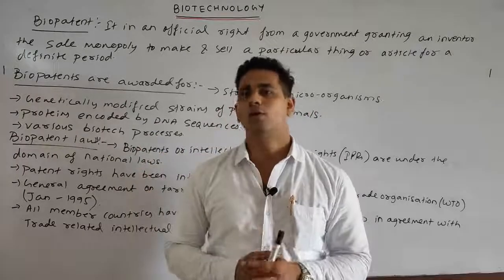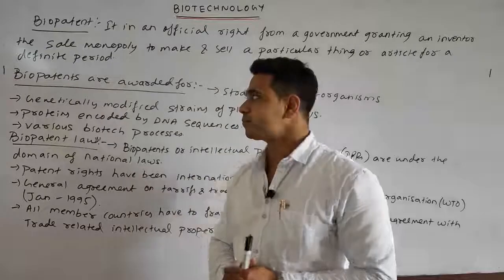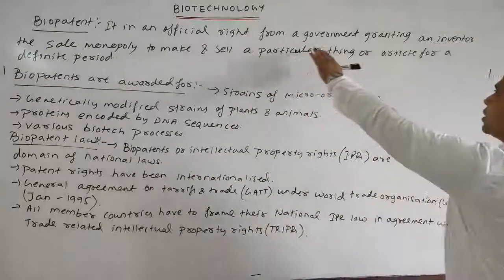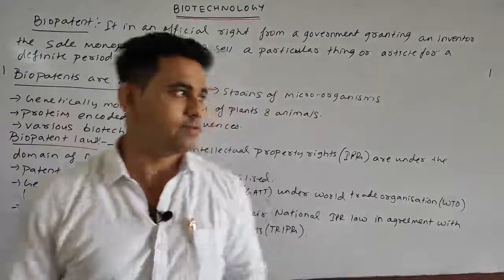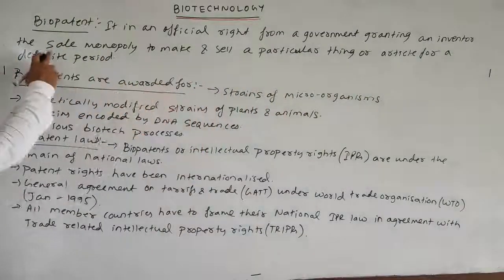That is simply called the biopatent. So it is an official right granted by a government to an inventor, giving the inventor a sale monopoly.